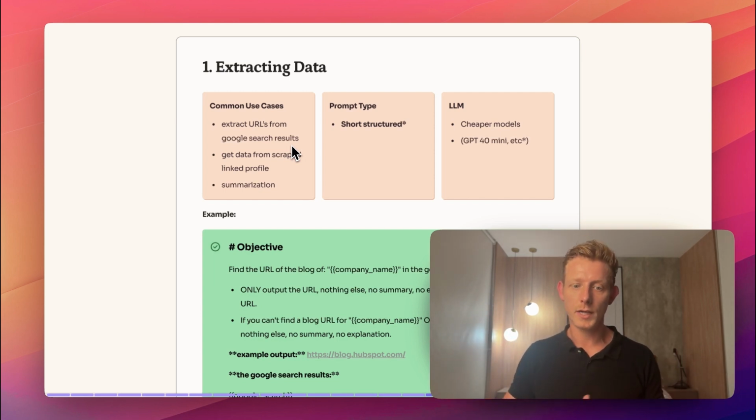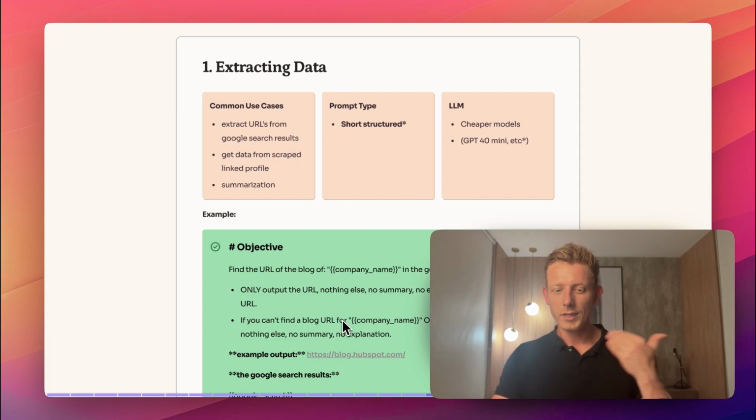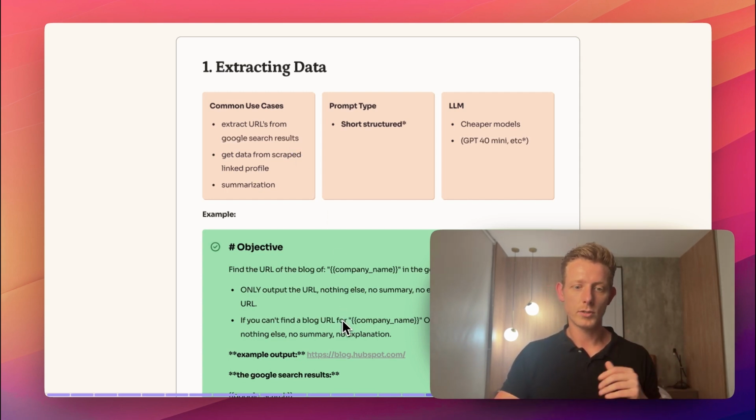And also because these language models are so good at it, we can also get away with using these cheaper models, right? So I'm a big fan of GPT-4o Mini, very cheap and seems to perform really well. But any of the cheaper models will probably do this, right? So for this use case, we can usually get away with short structured prompting, right?